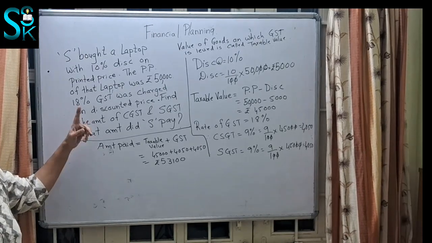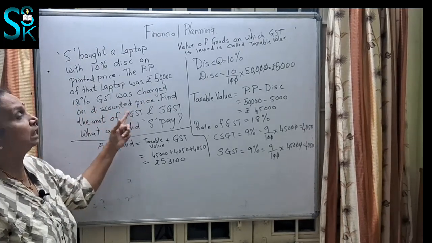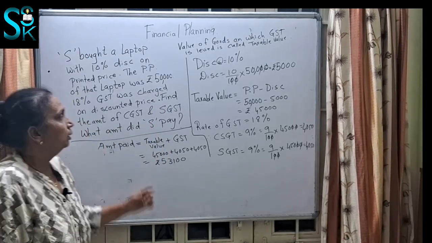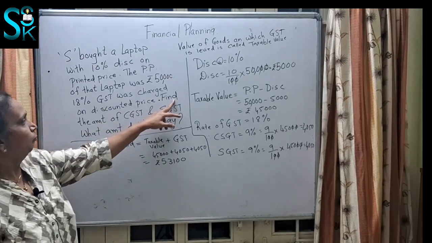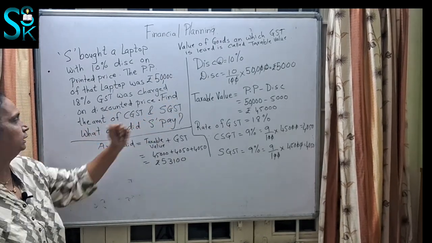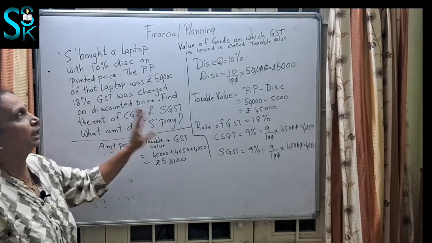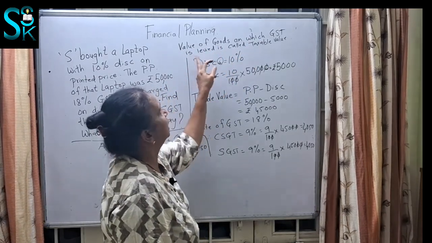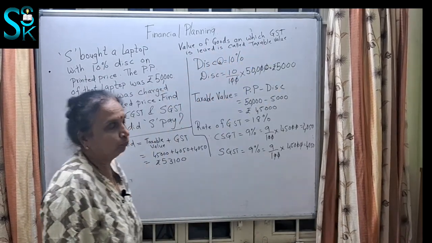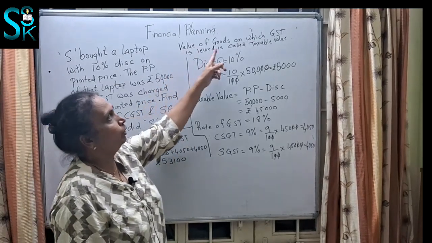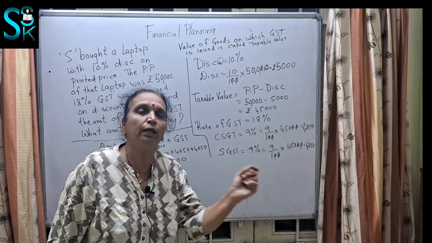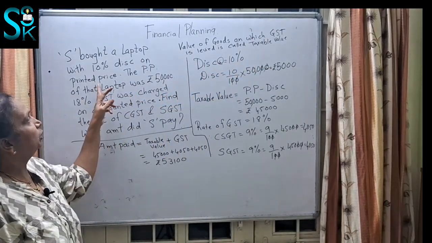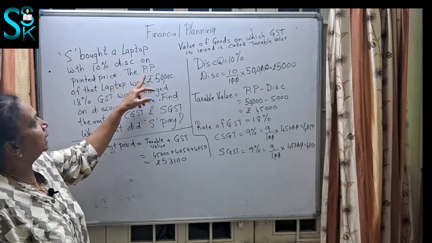And what is the GST charged? 18% GST was charged on the discounted price. So after calculating the discount, you are going to get the discounted price. Then find the amount of CGST and SGST and what amount did S pay. So very easy. First of all, let me make it clear. The value of the goods on which GST is levied is called the taxable value. What is a taxable value? The value on which you are going to calculate GST, that value is called the taxable value.